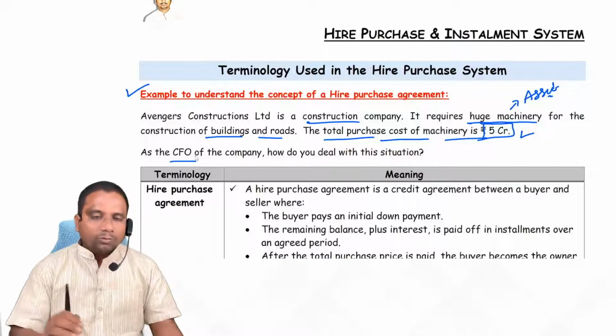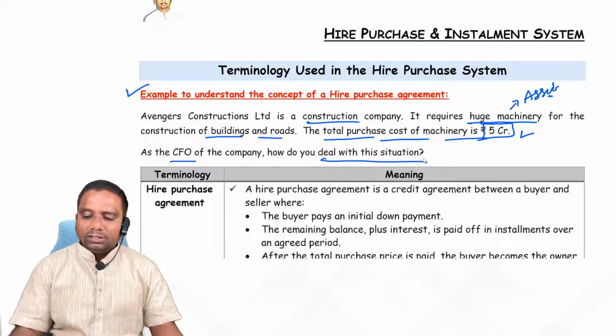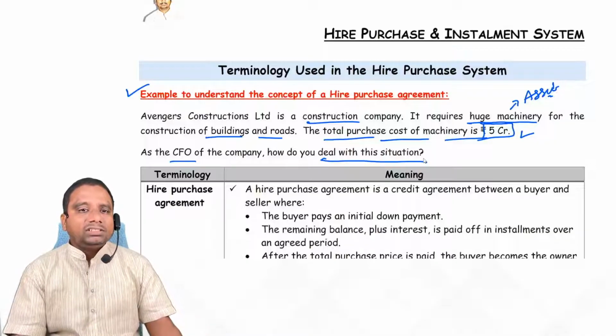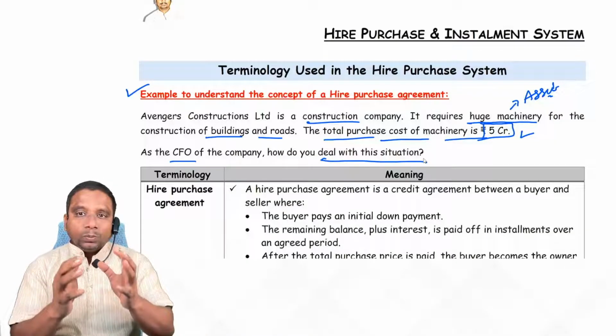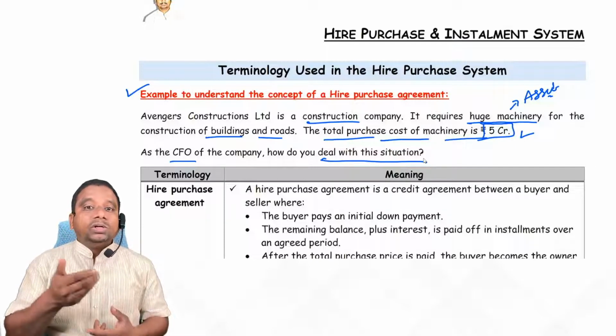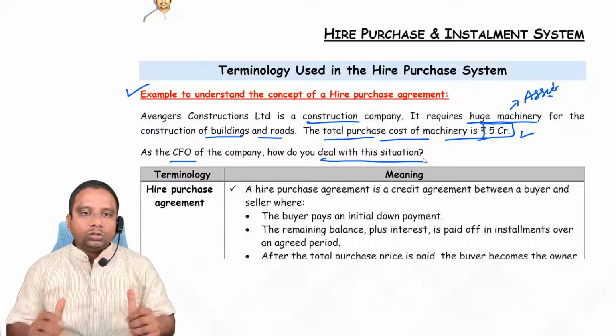As the CFO, the Chief Financial Officer of the company, tell me, how do you deal with this situation? Sir, what is the meaning of how do you deal with this situation? It means that to purchase this asset, we need a source of funds. How do you arrange funds to purchase this machinery? That is the question here.